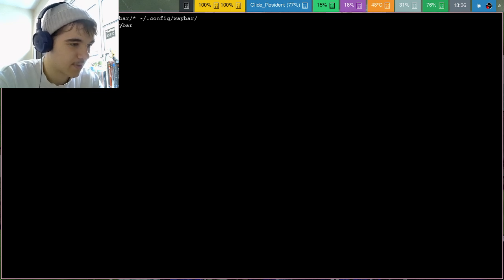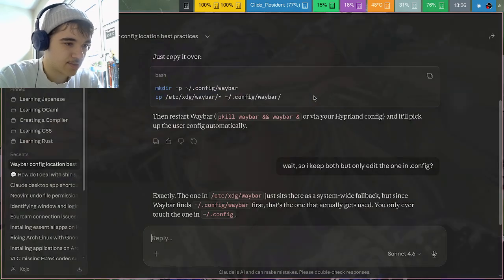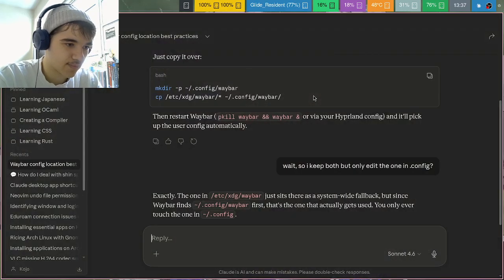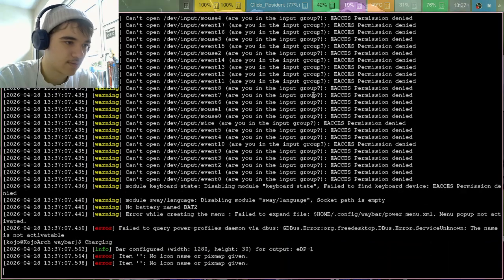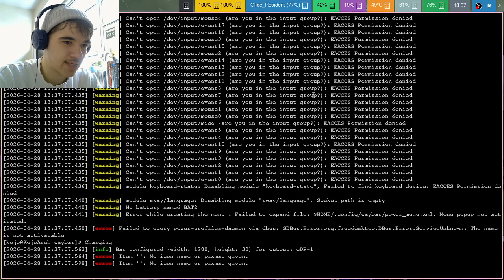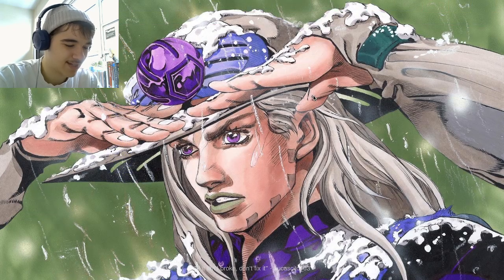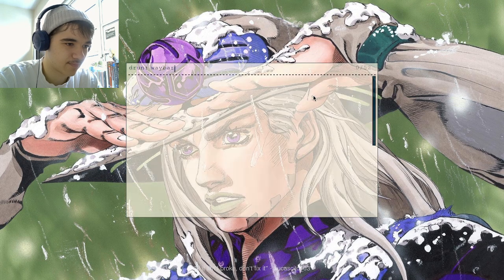What the hell? Right, so let's go back and restart waybar. Okay, so pkill, process kill waybar, and then launch waybar. Yeah, the issue is it's launching from my terminal, which I don't want. Okay, but I can launch it like this as well, which is fine.